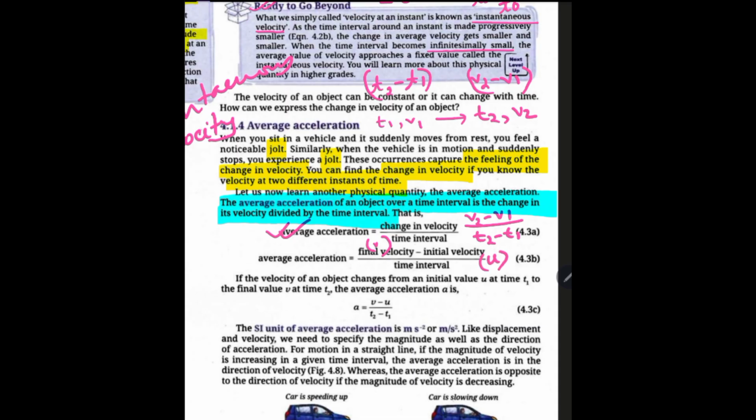In all the equations of motion, you will see in general initial velocity is u and final velocity is v. So you will use the change in velocity as v minus u divided by the time interval, which is t2 minus t1.